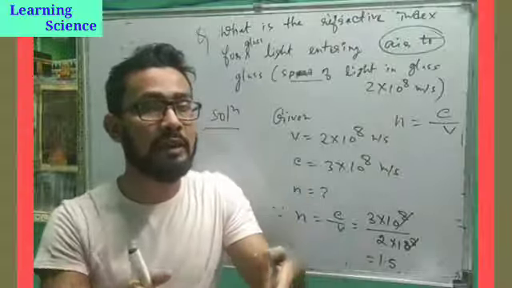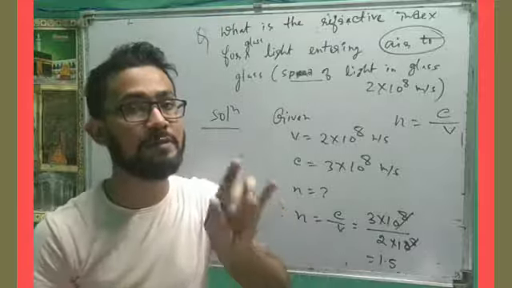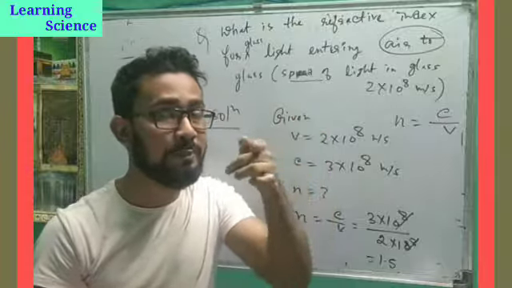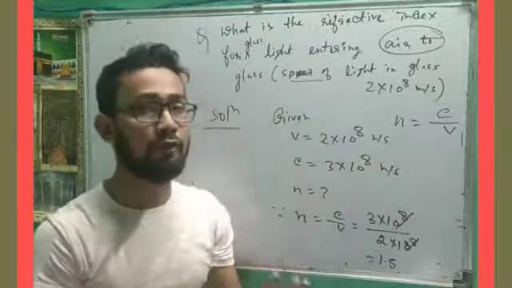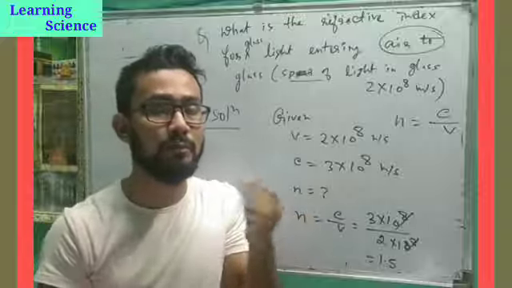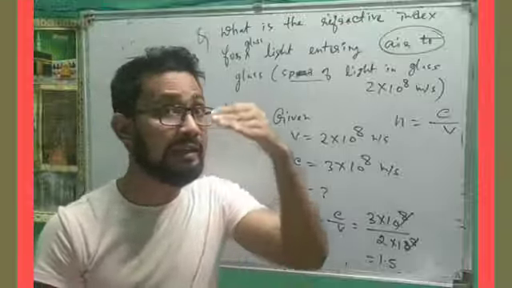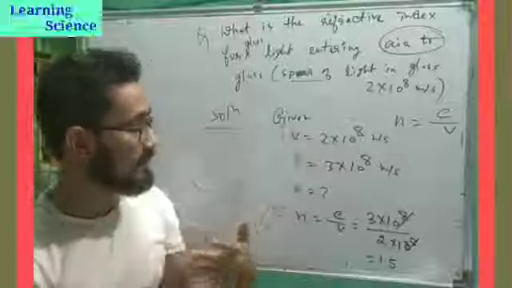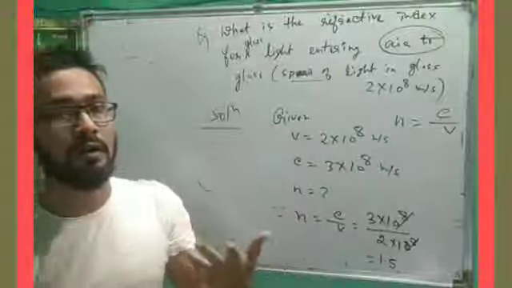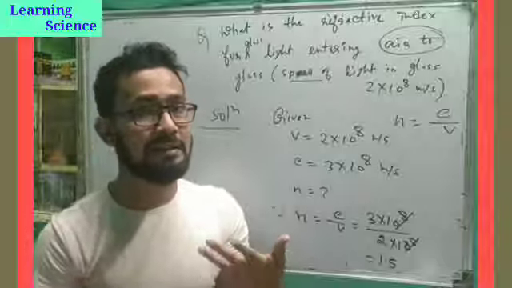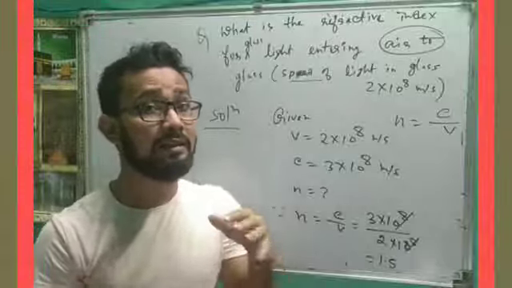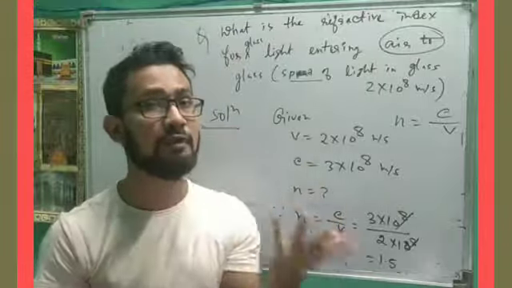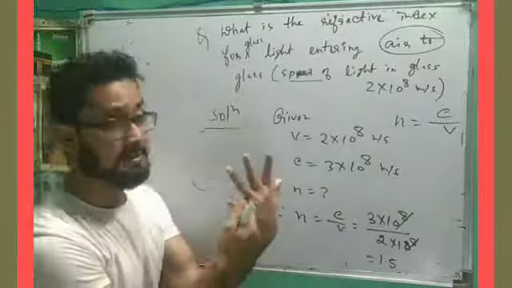If you are talking about the refractive index of diamond, it is 2.42. This means the ratio of speed of light in air with speed of light in diamond is 2.42. The refractive index of water is 1.33, meaning the ratio of speed of light in air with speed of light in water is 1.33. The refractive index of kerosene is 1.44. What does it mean? This means the ratio of speed of light in air with speed of light in kerosene is 1.44. Hope you guys understood this one.